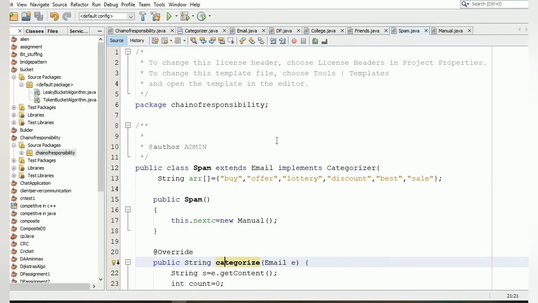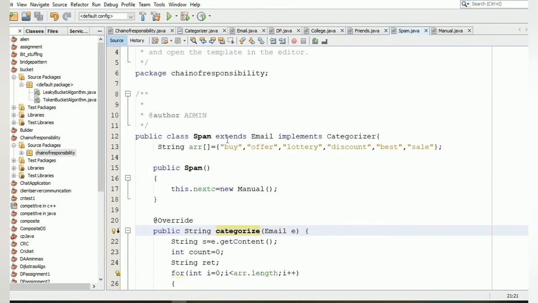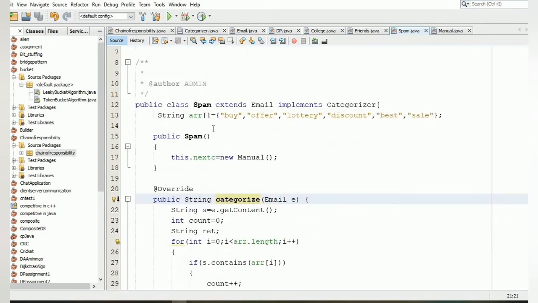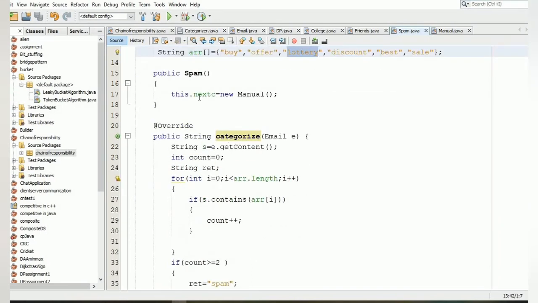After this, we have a class spam, which also extends the class email and implements the interface categorizer, and also has its own array which contains the values such as buy, offer, lottery, etc. It has a default constructor. In this, we are setting this dot next equals to new manual, as spam points to manual. So the next C will contain the reference of the object of class manual.